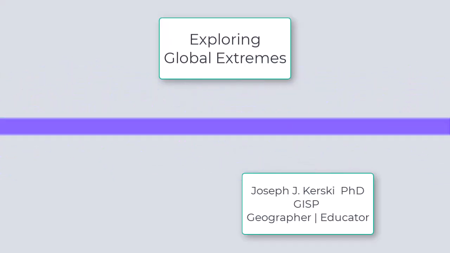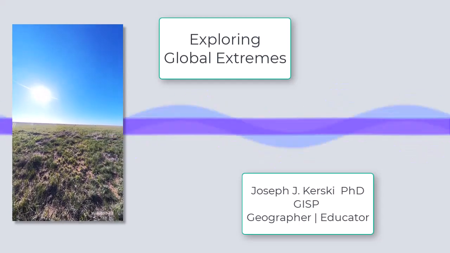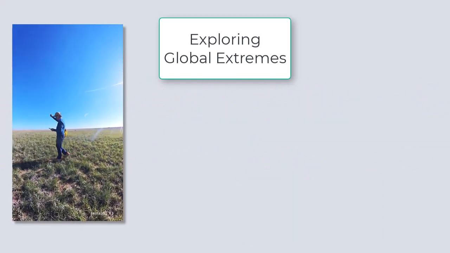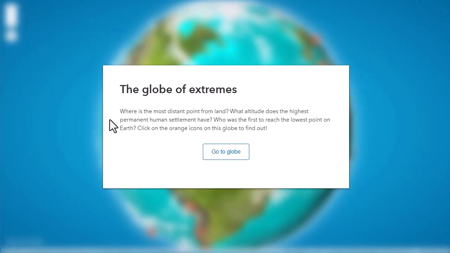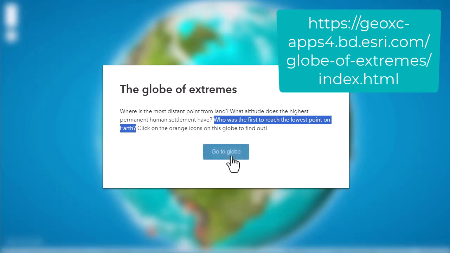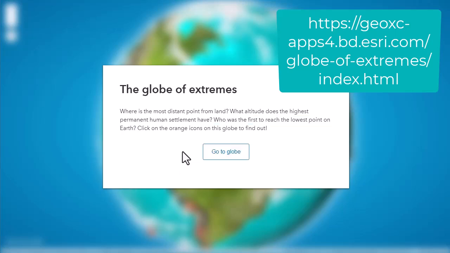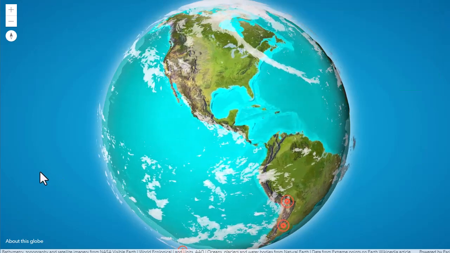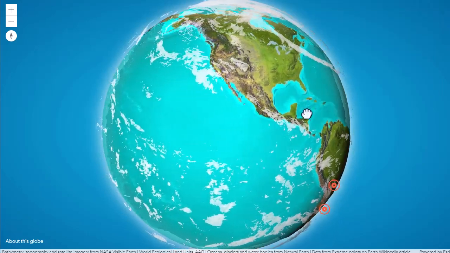Let's explore global extremes. Joseph Kursky here with you, and while we do that, let's encourage spatial thinking and also encourage instructors to teach with this globe of extremes. Written and created by two of my favorite and most respected people in all of GIS, Raluca Nicola and John Nelson. Here is the URL. Let's examine some of the extremes around the world, highest elevation, most remote point, etc.